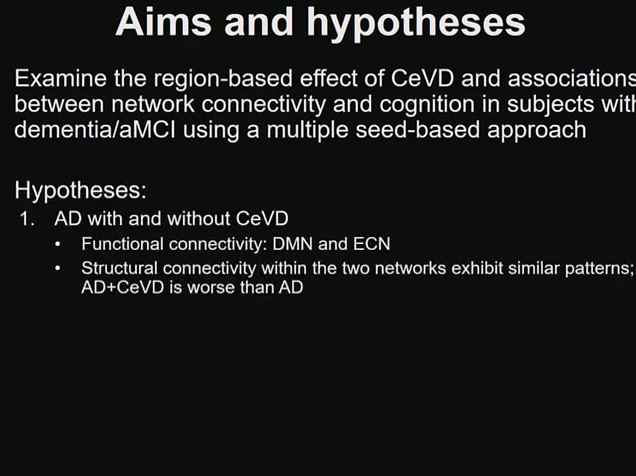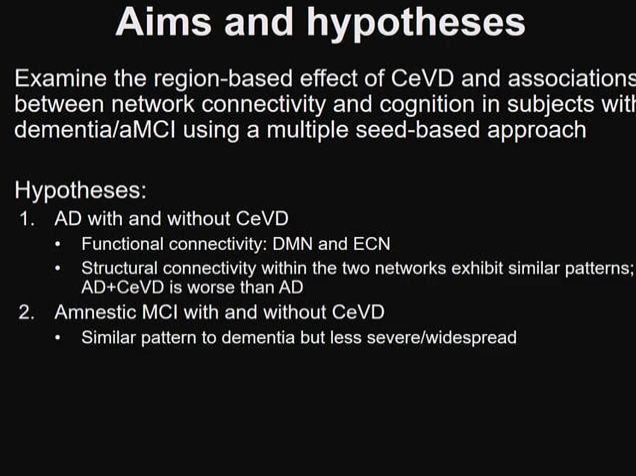So our key hypothesis regarding the Alzheimer's disease stage was that default mode network functional connectivity changes would be primarily found in the Alzheimer's disease subjects without cerebrovascular disease, whereas changes in the executive control network in terms of functional connectivity would be found primarily in AD subjects with CVD. We also expect that structural connectivity within the two networks would exhibit similar patterns. However, we do hypothesize that the AD with CVD subjects would be worse off in terms of their structural connectivity than their non-CVD counterparts. For the amnestic MCI stage, we expect similar patterns in terms of their network connectivity alterations as the dementia stage, but of course of a less severe or widespread nature.